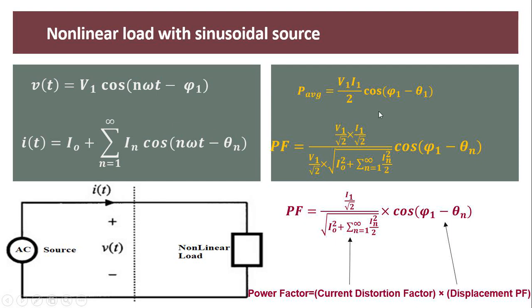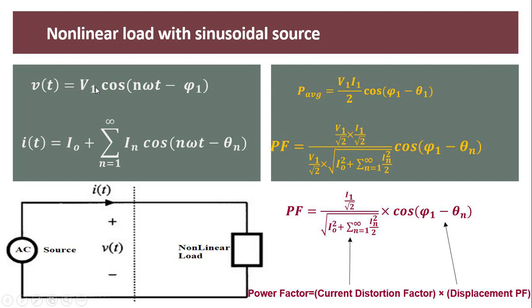For such a system, average power is like this. And for power factor, it is V1 I1 divided by 2 multiplied by cos(phi 1 minus theta 1), and this is the apparent power, current multiplied by voltage.